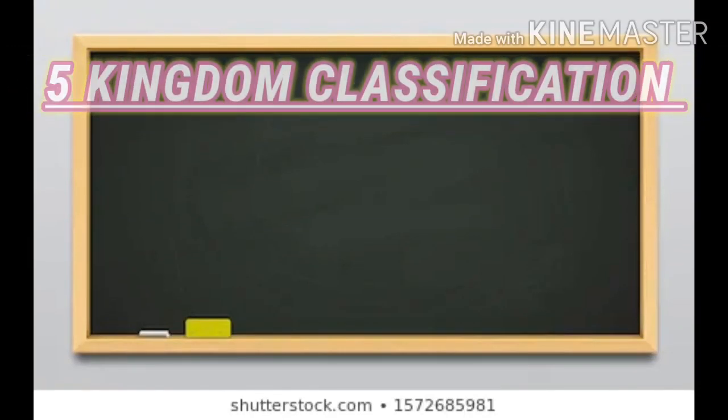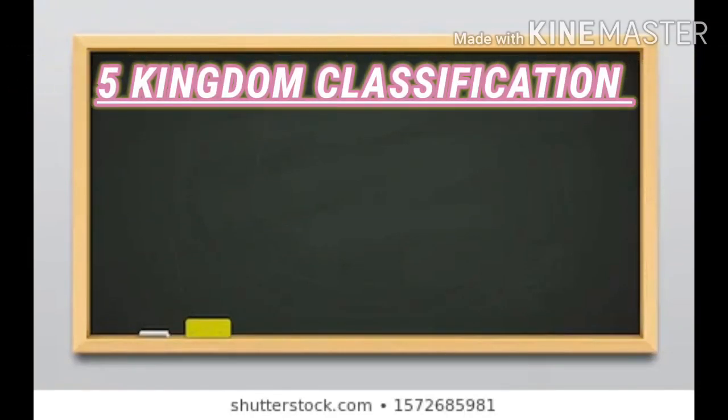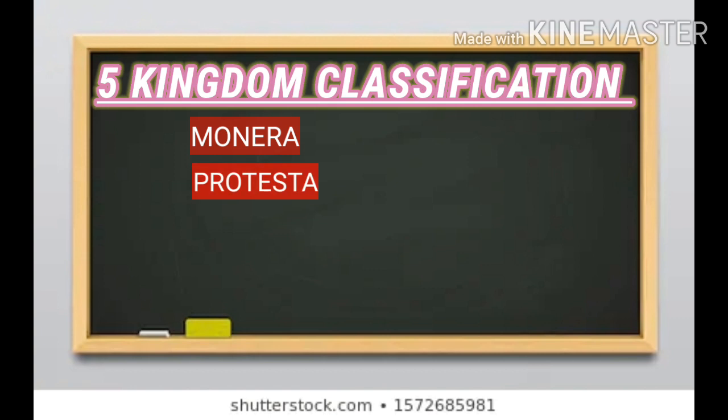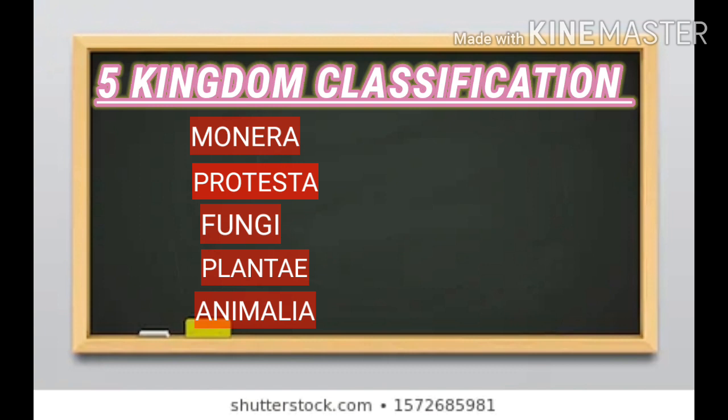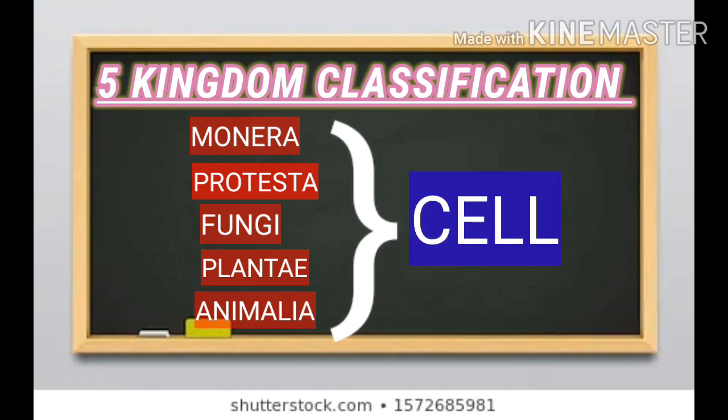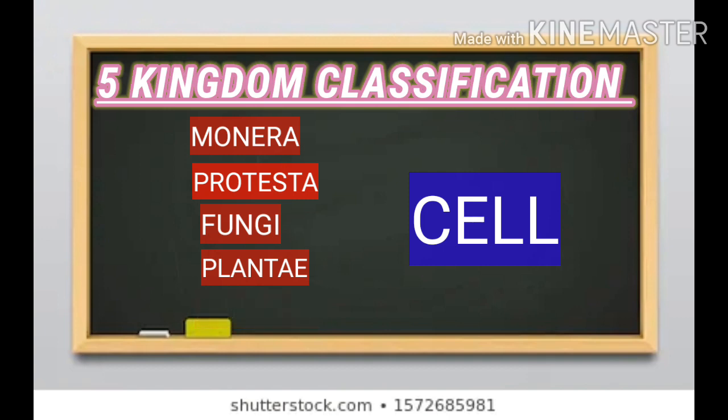In biology, we study about plants, animals, and different organisms. Now, the plants and animals are further divided into Monera, Protista, Fungi, Plantae, and Animalia, otherwise known as the five kingdom classification. These five kingdoms are very different from each other, but they have one thing in common. Every organism dwelling on this earth is made up of cells. So today we will learn about the basic constituent of every living body, that is the cell.